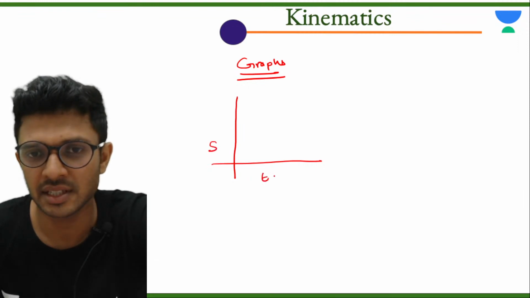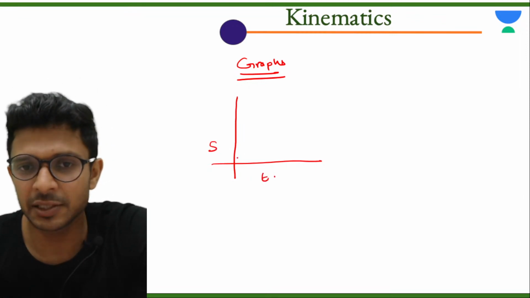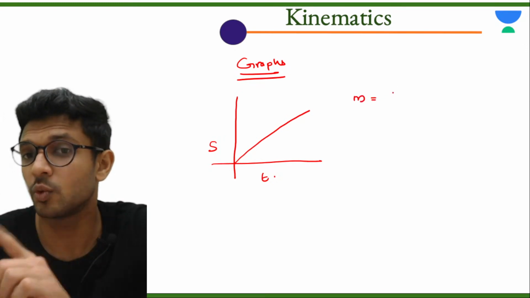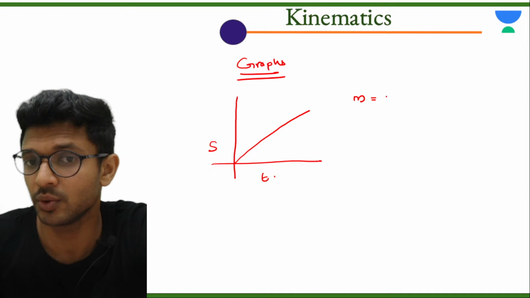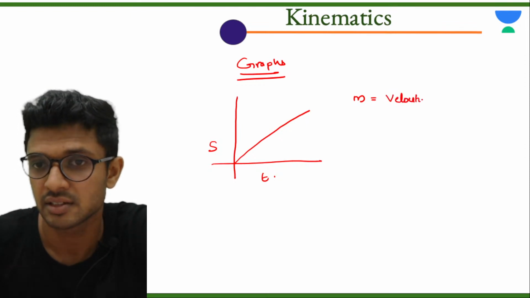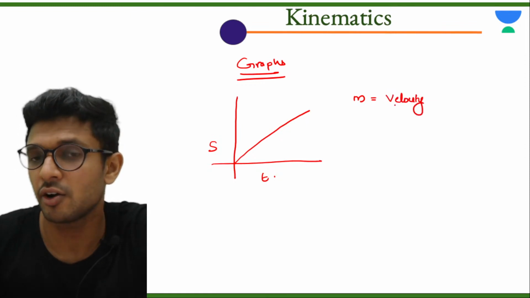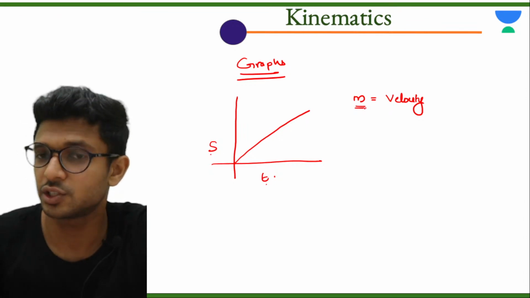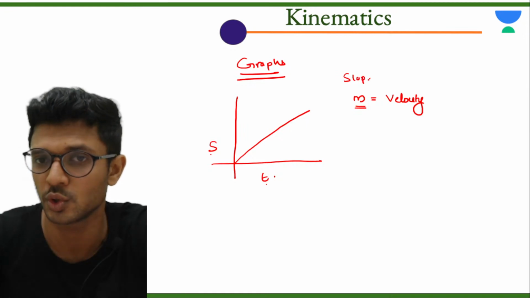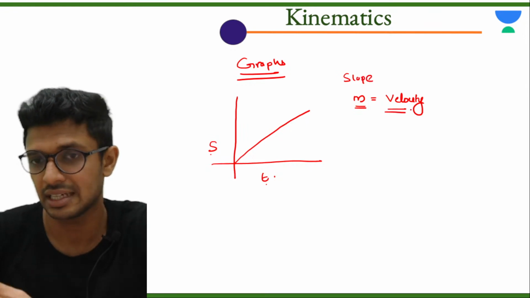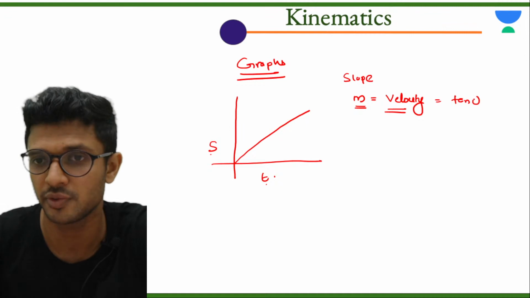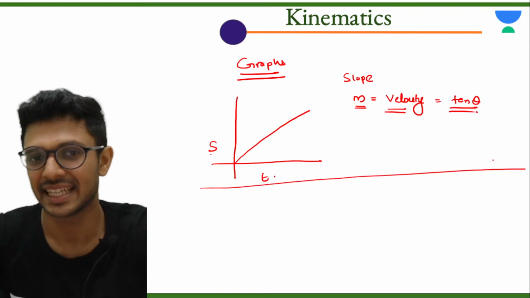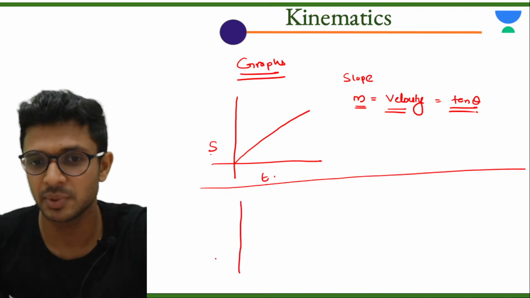the displacement time graph. In a displacement time graph, first thing, the slope of the graph, what will it give you? Slope m will give you the velocity. Okay, velocity of a particle can be found out from a displacement time graph by finding out its slope. M is equal to slope. Those who don't know, slope will give you velocity. Write it down. Those who don't know how to find the slope of a graph, that is tan theta. Okay, then that is all about displacement time graph.